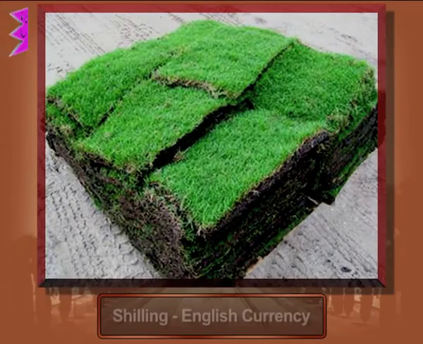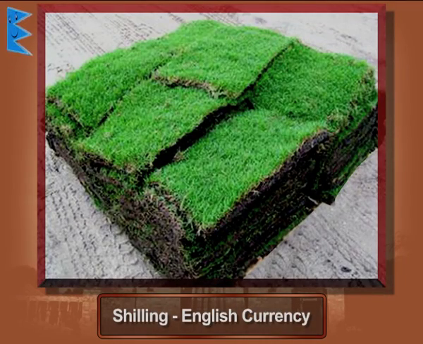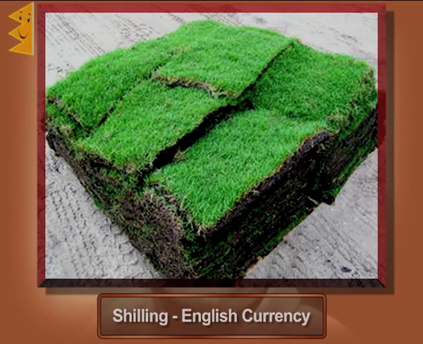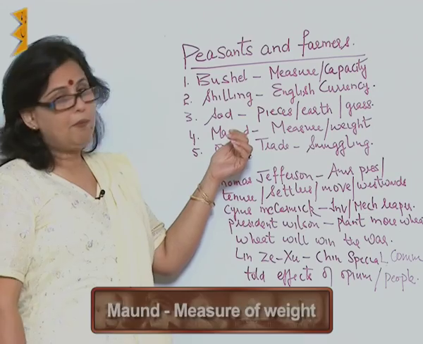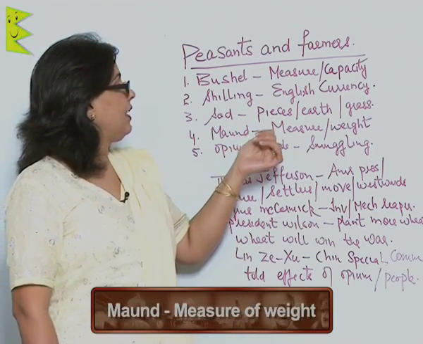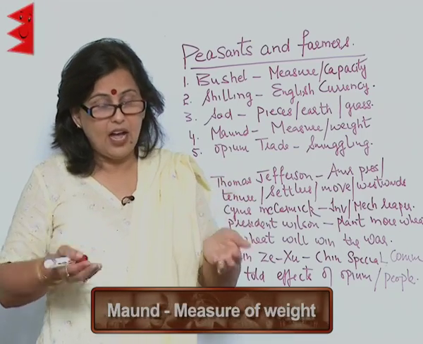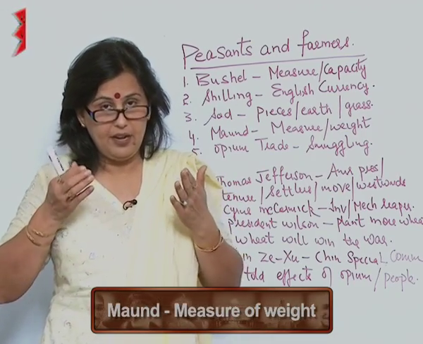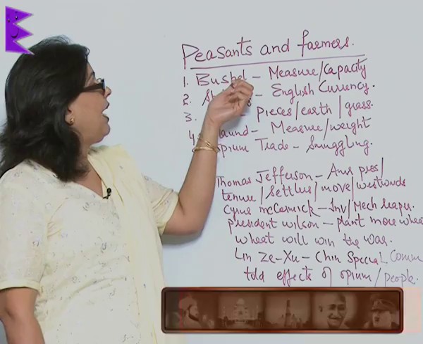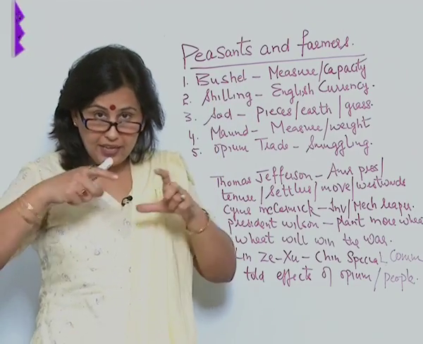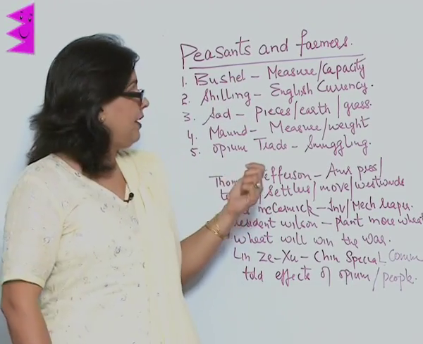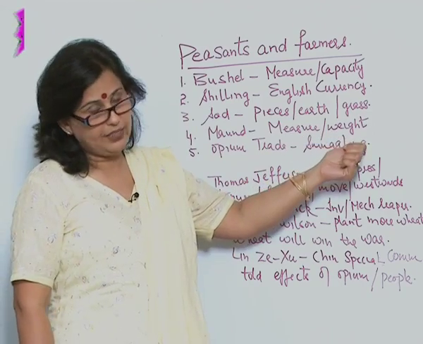Sod. Sod are the pieces of earth which have grass grown over them. Then we have mond. Mond is the measure of weight, that is the grains are actually weighed in monds. When we had the bushel, it was the measure of capacity, and mond is the measure of weight.